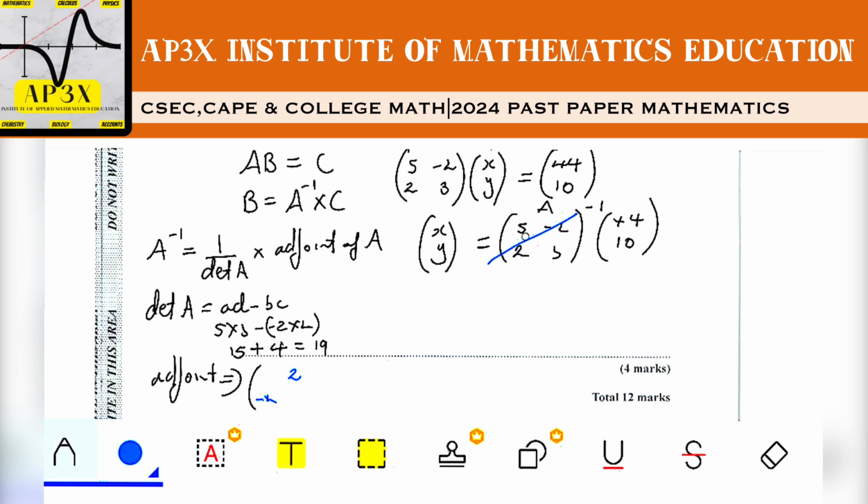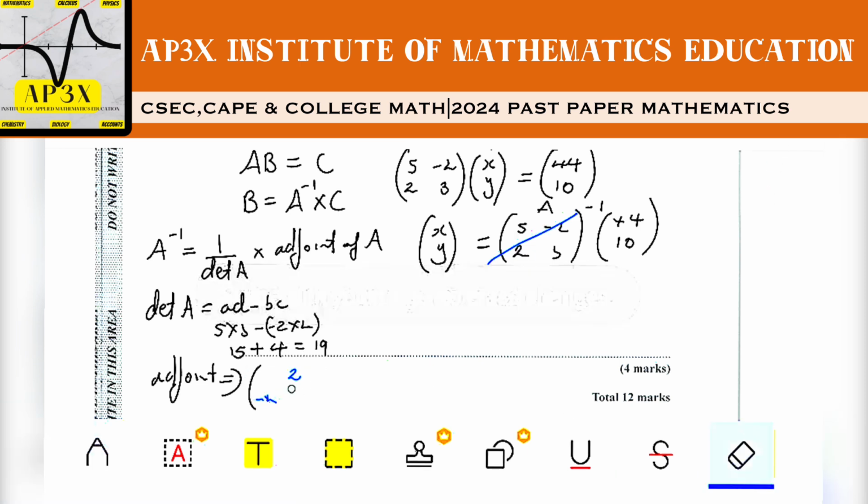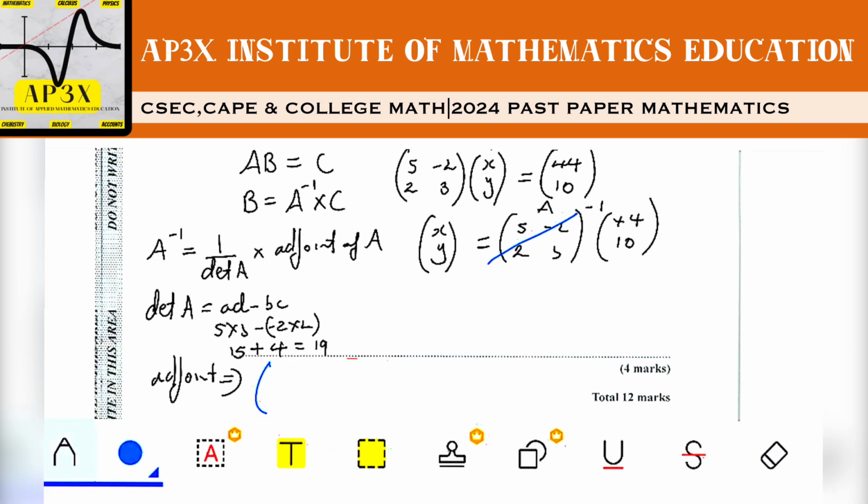And then we're going to change the signs of the non-leading. Okay, pardon me, I think I made an error here. The lead diagonal is in fact 5 and 3. So we're going to interchange the entries 5 and 3. So the 3 comes up and the 5 goes down. And we're going to change the signs of the non-leading entries. So we're going to change this negative 2 to positive 2, and this positive 2 to minus 2. So the matrix has been diagonalized, or rather, this is the adjoint of the matrix.